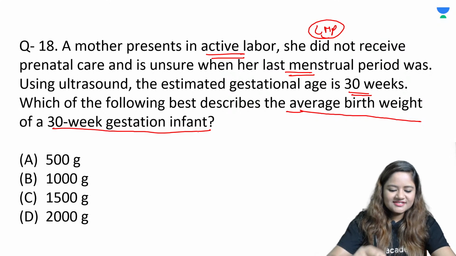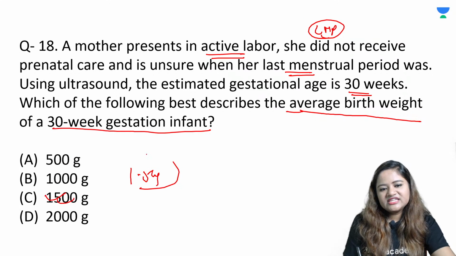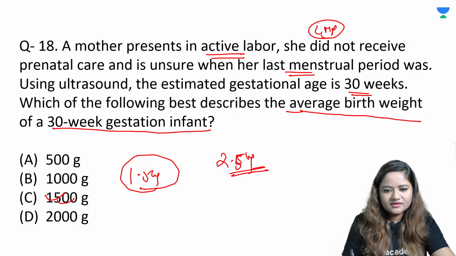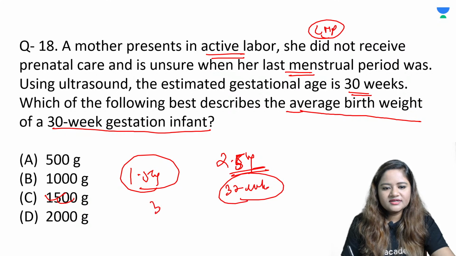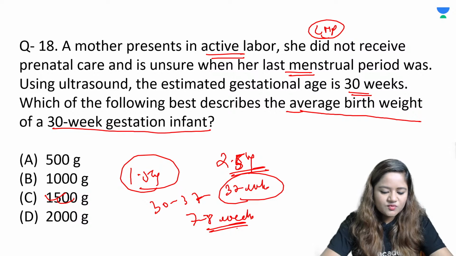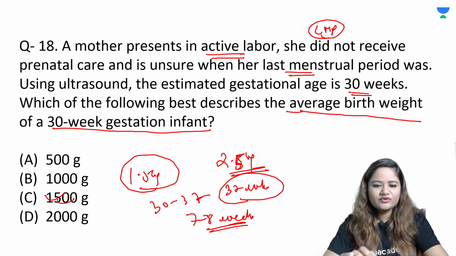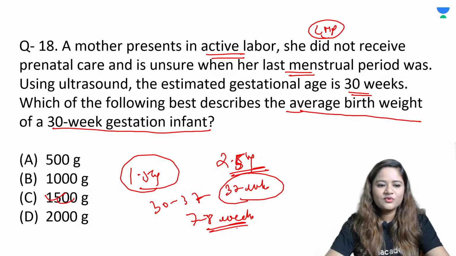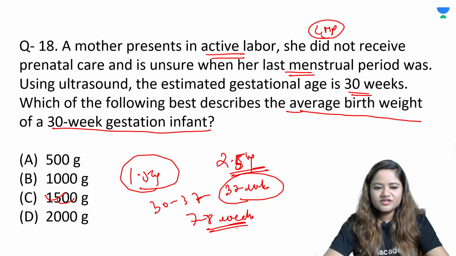So here the answer is going to be 1500 grams, that is 1.5 kg. The normal birth weight that we take is 2.5 kg, which is around 37 completed weeks. So from 30 to 37 completed weeks, we have approximately 7 to 8 weeks for growth. So if you guess this question wisely, even if you don't know the exact charts, the answer is going to be option C, that is 1500 grams.